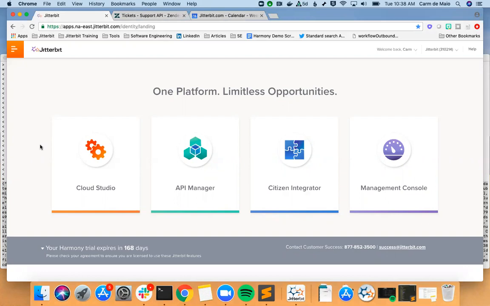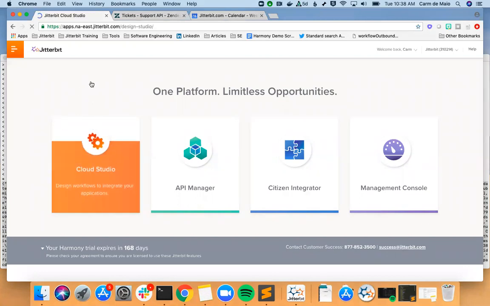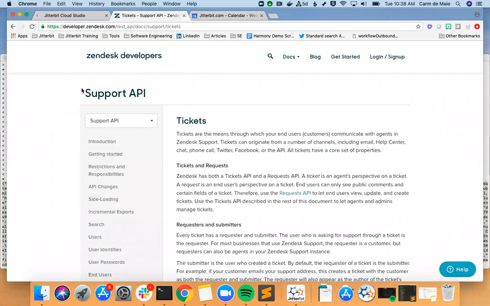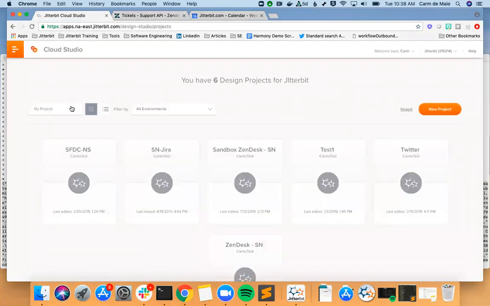I'm with Jitterbit, and today I'm going to show you how easy it is to create a new connector in our platform for a system where a connector might not already exist. So recently someone asked me if we can connect to Zendesk, and absolutely we can. They have API documentation here. I'm going to step you through making a new connector for that.